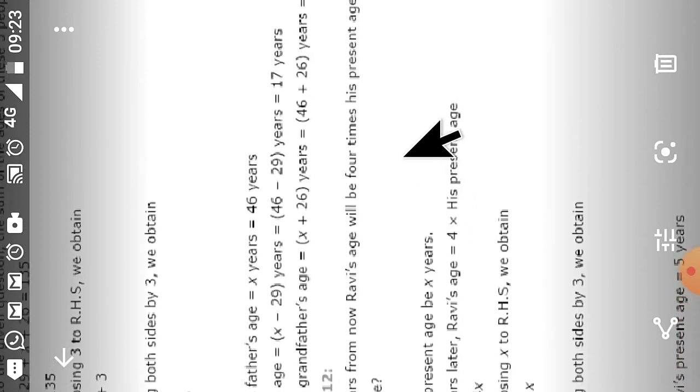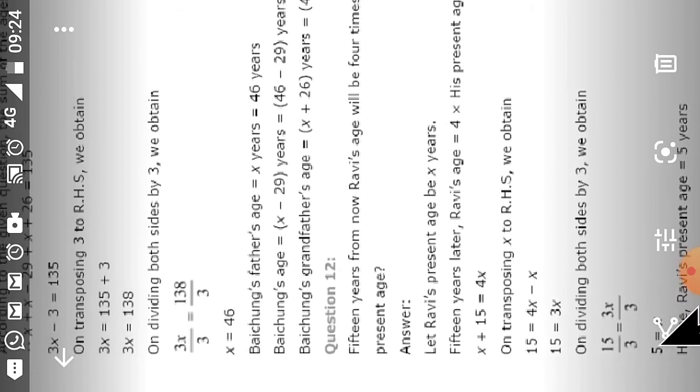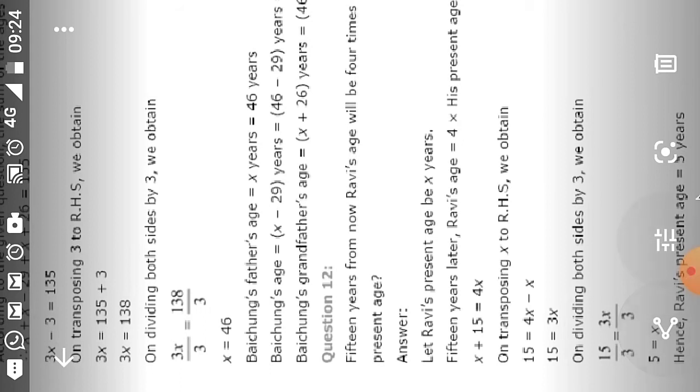It is given 4 times. So it will be 4 into x, so 4x. Now this 15 will stay, and x will go on the right side, so 15 is equal to 4x minus x. 15 is equal to 3x. Now we will divide both the sides by 3 because 3 is multiplied by x. So we will divide 15 upon 3 is equal to 3x upon 3. So x is equal to 5. So Ravi's present age will be 5 years.